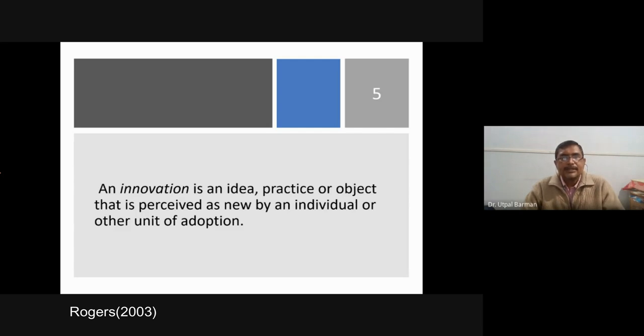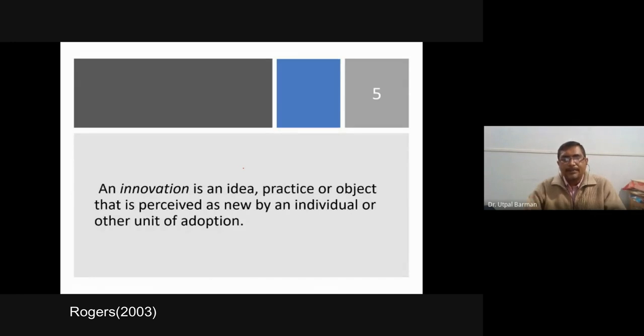And innovation, anything which is new for you, that is innovation. Just like I have presented this slide. Have you seen this slide for the first time with this content? Just now I presented it before you. Earlier you have not seen this particular slide along with this text. Is it not? This type of design or this type of text you have seen many a time, but not this particular slide. So it is an innovation for you. When it is the first time, when it is new for you, then it is an innovation.